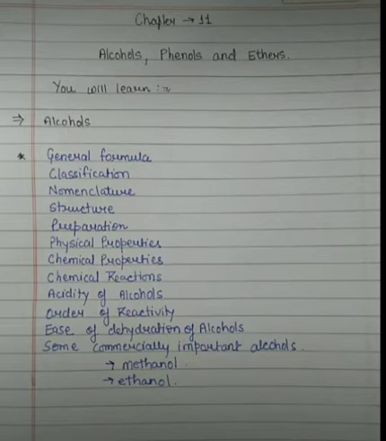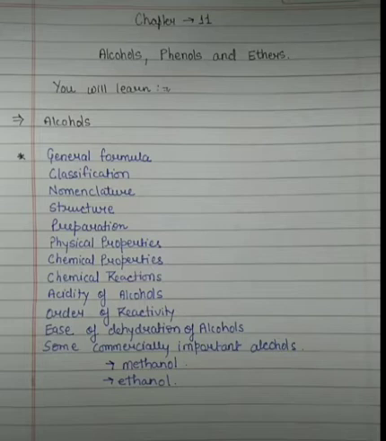Now students, we have to discuss their preparation. Here we will see the methods from which alcohols can be formed. Earlier in haloalkanes and haloarenes we have seen how alcohols are formed. They can be formed by many reactions, from alkenes, from Grignard reagent.